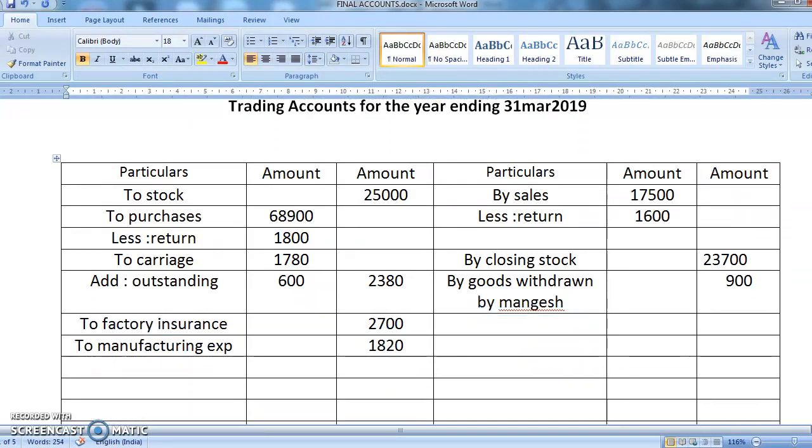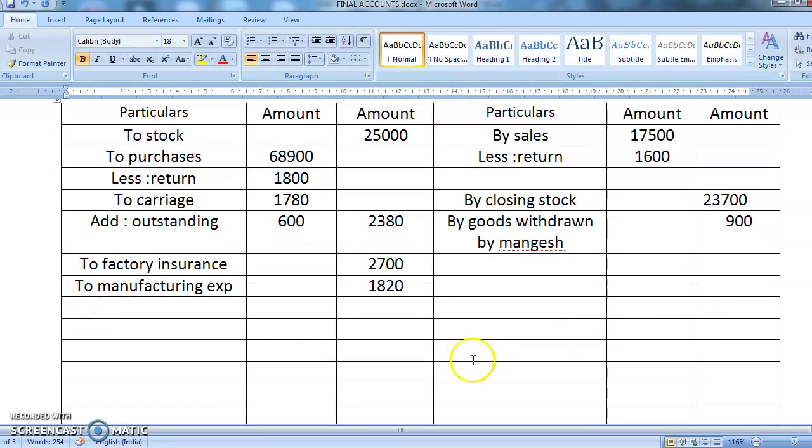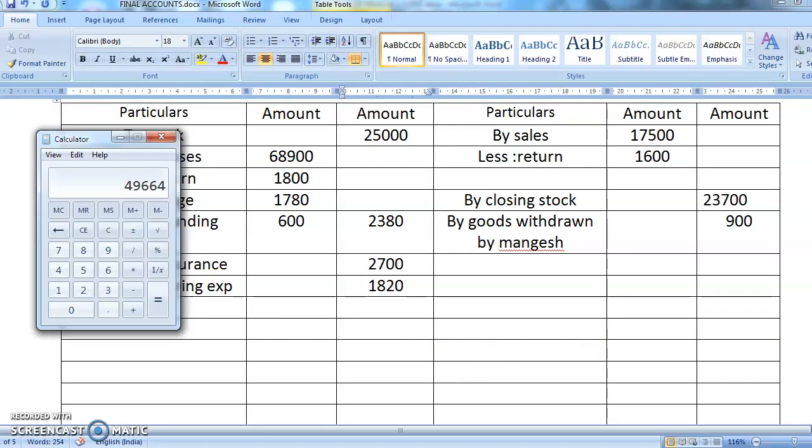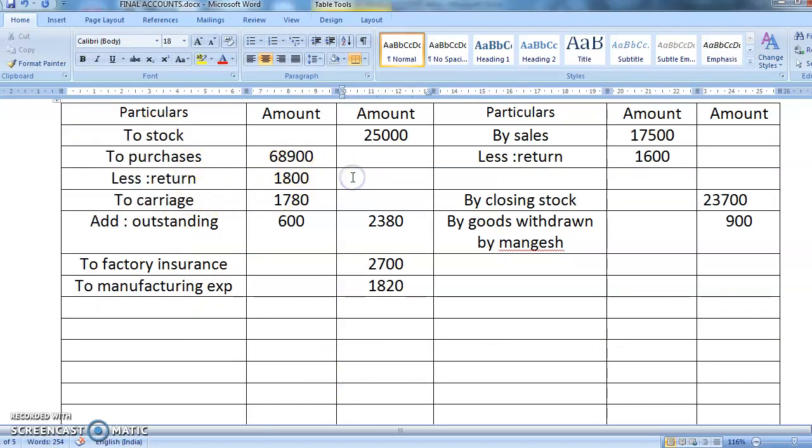I've already explained how you're supposed to do it. Yes, you will write the total here in the column. So it is 25,000. Okay, first of all bring everything outside. So this becomes how much? 68,900 minus 1,000 is 67,100. Okay, we have done all here.